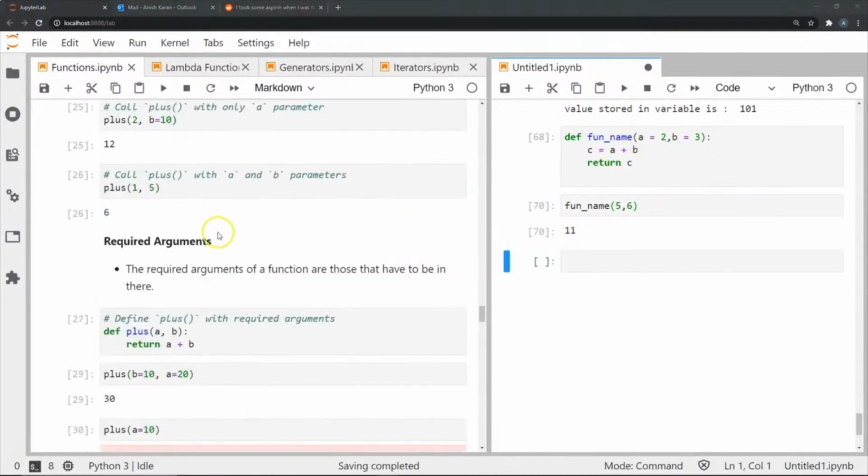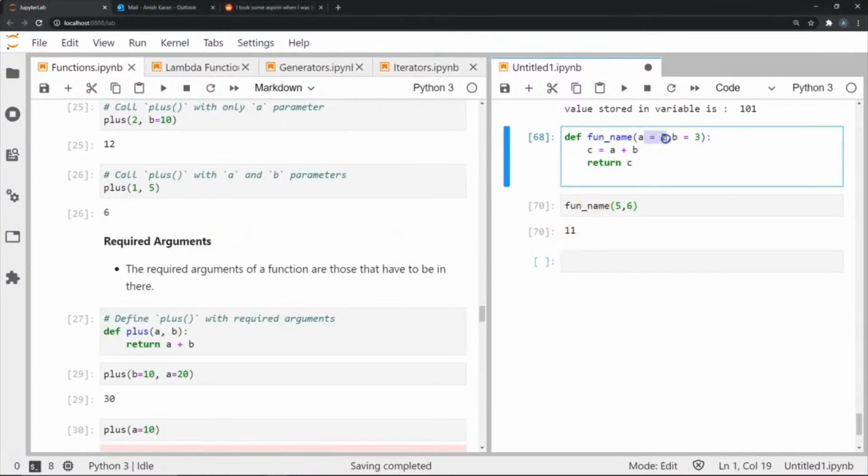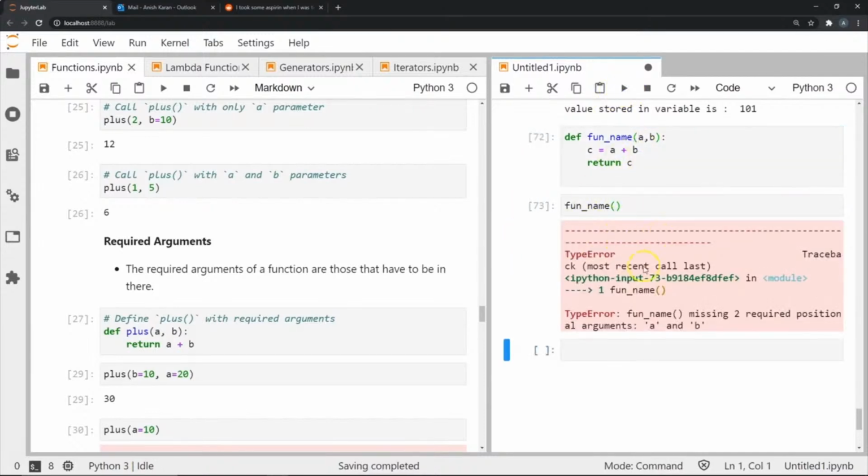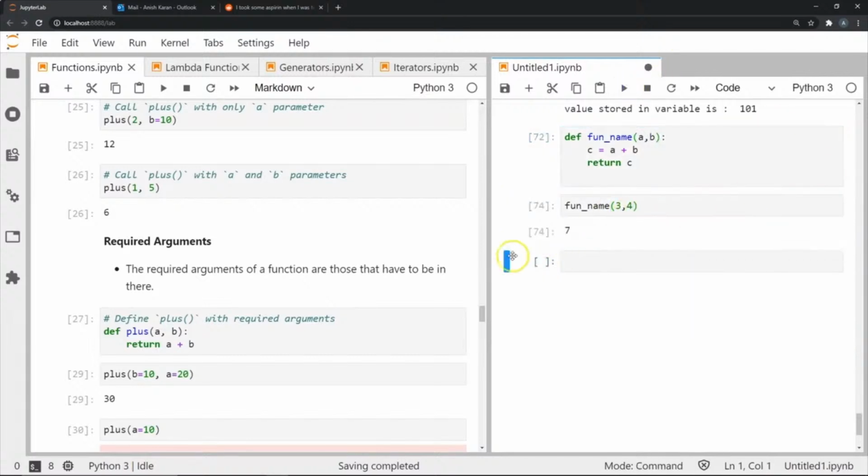Now the next type is required arguments, and when we are defining a required argument, we just simply do not use the equal to sign for the parameters over here, and this basically makes it so that anytime we call this function, we have to pass something over here. So now if I try to call it without arguments, I won't get a default value, because there is no default value and it needs an a and b. So I have to pass it a 3 and say 4. Now it should give me 7, as you can see.